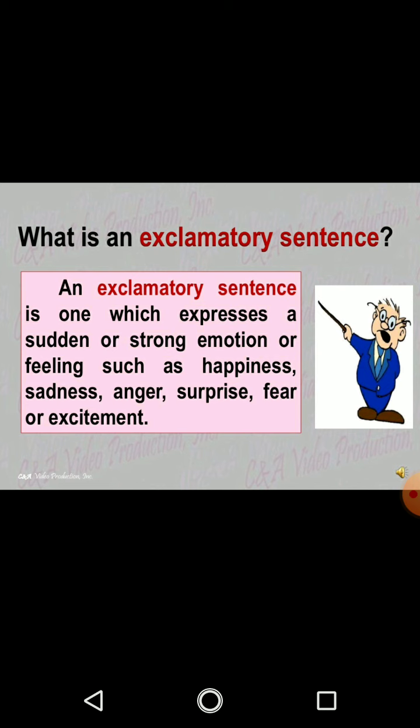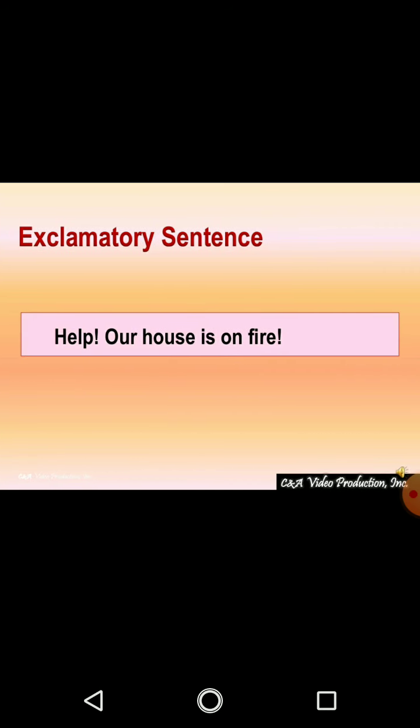Now let's go to the last type of sentences, that is the exclamatory sentence. An exclamatory sentence is one which expresses a sudden or strong emotion or feeling, such as happiness, sadness, anger, surprise, fear or excitement. When we need to show happiness, sadness, anger, surprise, fear or excitement, those sentences become exclamatory sentences. Let's take one example. Help, our house is on fire. Can you see that after help we have used an exclamation mark, and at the end also we have used an exclamation mark.